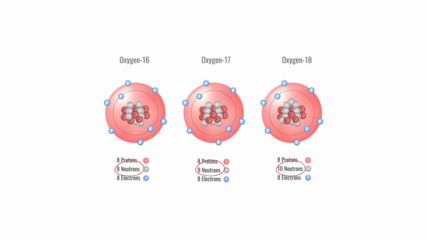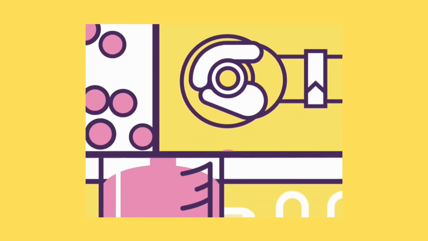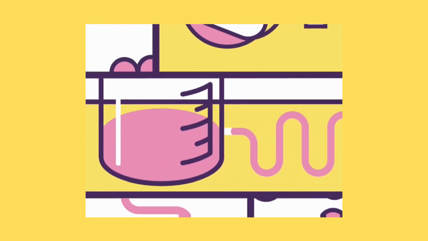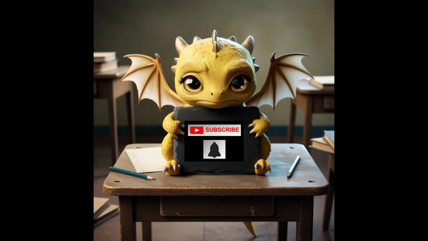Here below, as you can see, they have the same number of protons and electrons since they have the same atomic number, but different numbers of neutrons. If you are confused about how to find out the number of protons, neutrons, and electrons, don't worry. Check out our video on atoms.